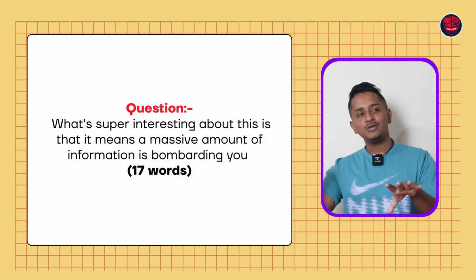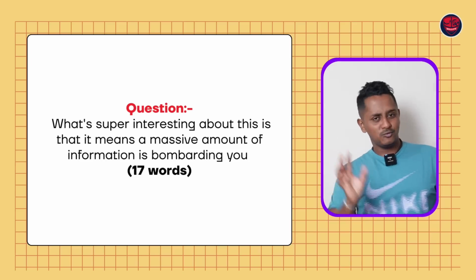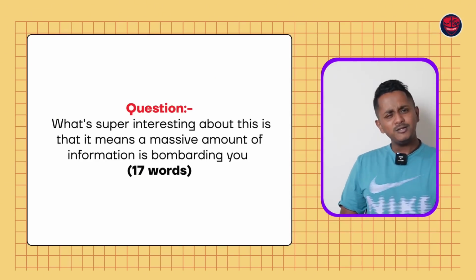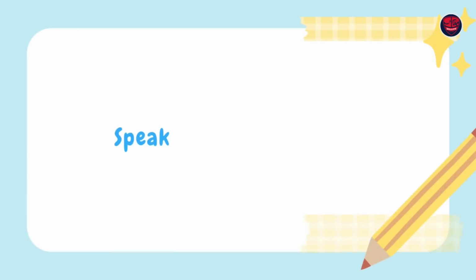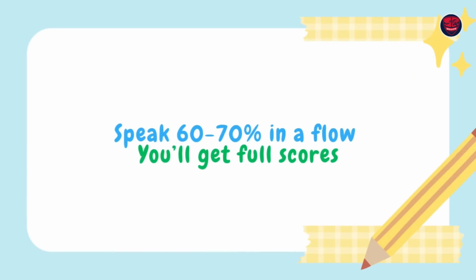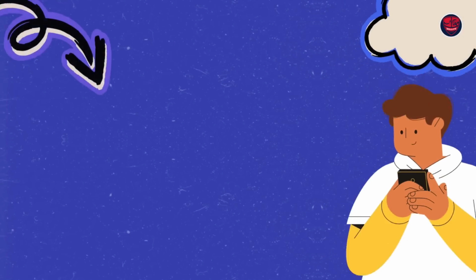So in chunks also you can speak, at a stretch you can speak, but start from the beginning. In between 1 or 2 words you skip, no problem. Try to speak at a stretch 60-70%. In a flow, you're gonna end up getting full scores from repeat sentence towards your speaking and listening both. Remember this. The number 3rd important rule is with respect to describe image.